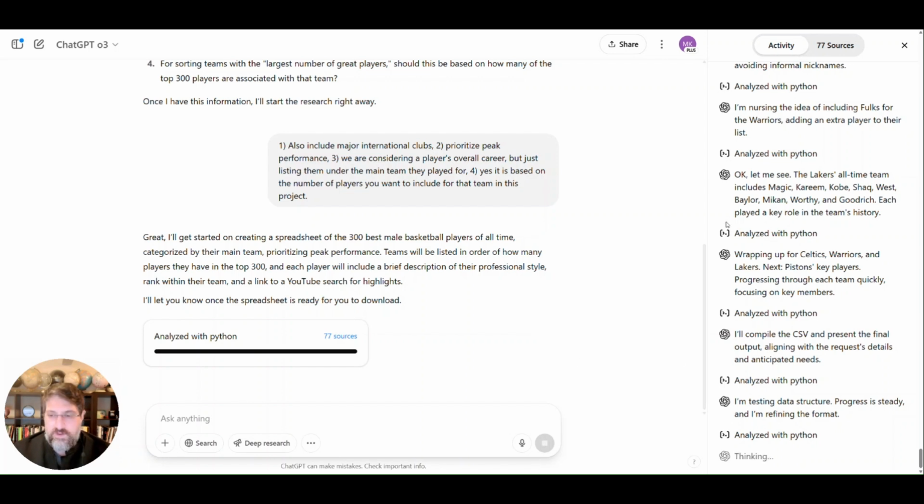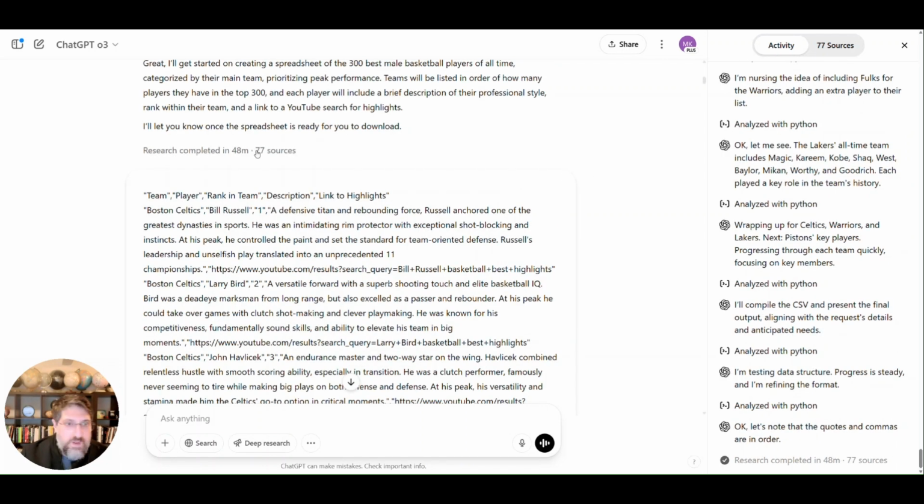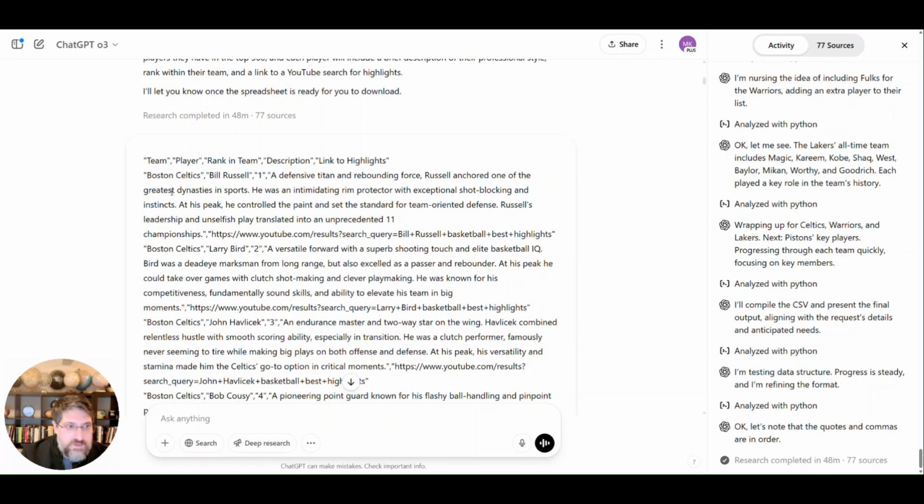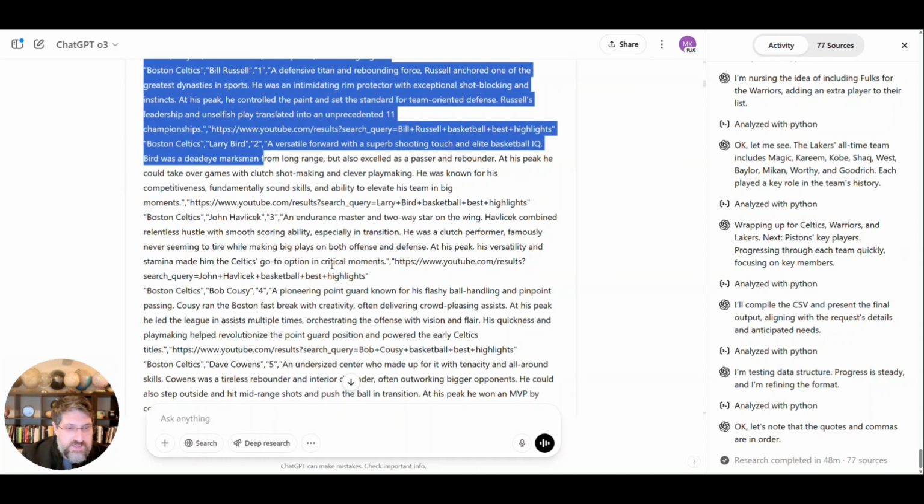It's been around half an hour or more, I think, that ChatGPT's been working on the deep research process. It's around the end. You can see that it has formed a spreadsheet file, and it's analyzing it with Python to make sure that the structure is right and everything. So we should be seeing the final CSV file available for download very soon. Alright, we finally have a result, and ChatGPT has given me exactly the text of a CSV file.